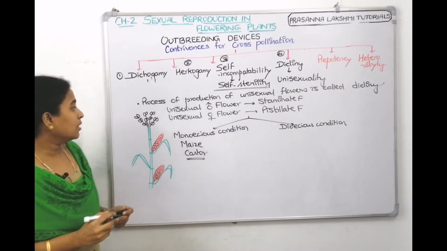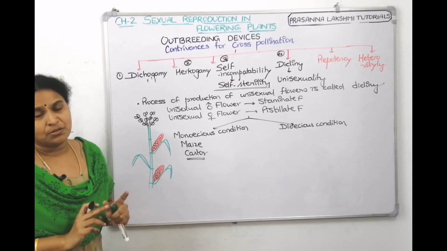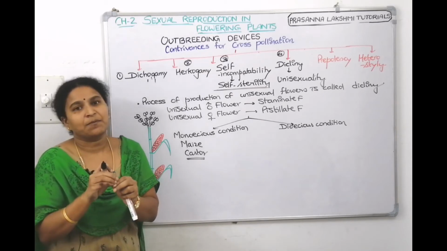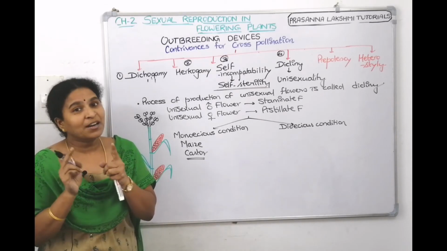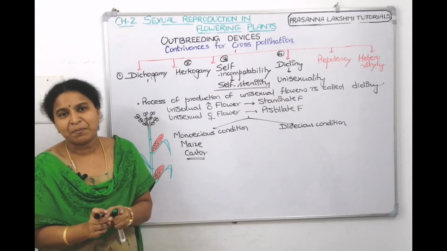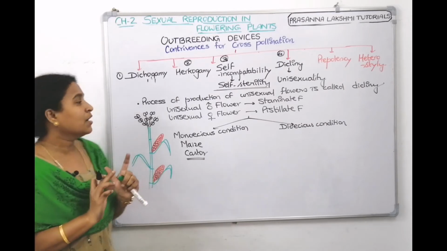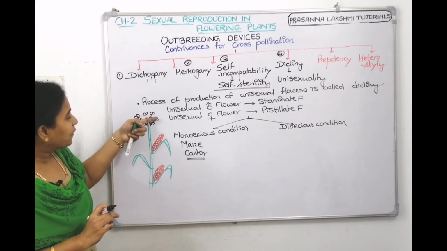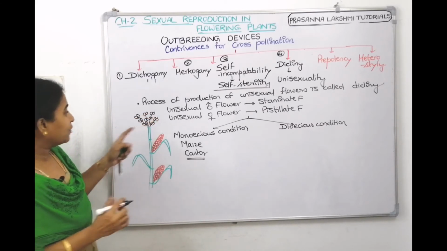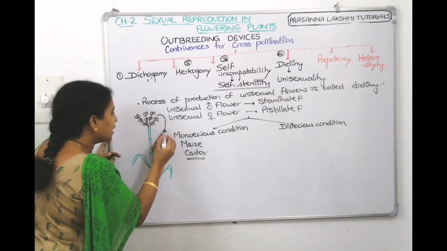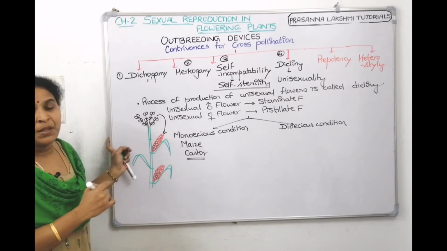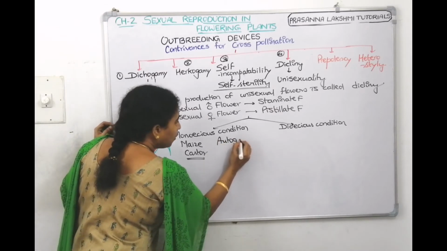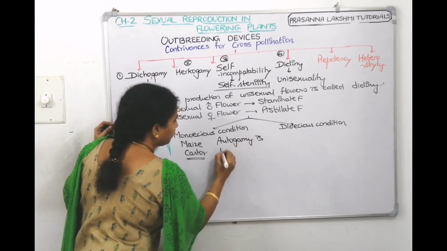In this condition, we can prevent self-pollination. Self-pollination means pollen grain from the same flower lands on the stigma of the same flower. Autogamy can be prevented, but geitonogamy is not prevented. What is geitonogamy? Geitonogamy means pollen grains from one flower go to the pistil of another flower. That will happen, so these pollen grains can come and land on this pistil. So in the monoecious condition, autogamy is prevented.